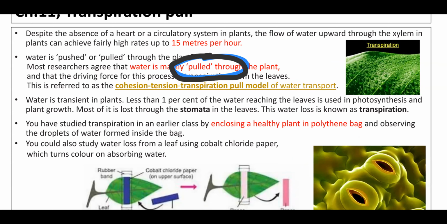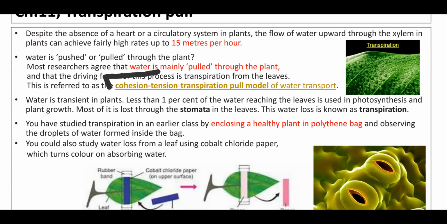So to get a sufficient amount of water for that, it gets the water from the stem, and then from the root. Next, the driving force for this process is transpiration from the leaves. This is referred to as the cohesion tension transpiration pull model of water transfer.